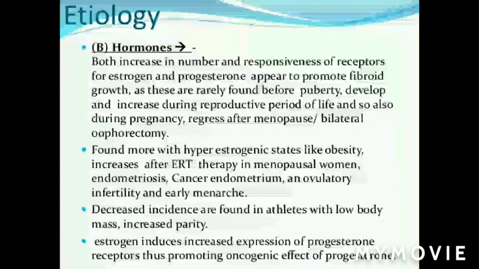With increased parity, she is having a smaller number of menstrual cycles compared to a woman who is nulliparous. So estrogen induces increased expression of progesterone receptors, thus promoting oncogenic effects of progesterone.